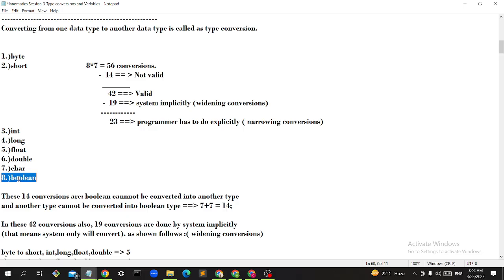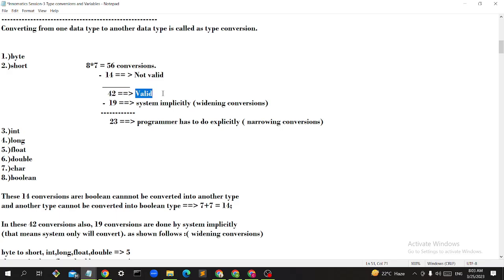So how many conversions can I minus from 56? 14 conversions: 7 forward and 7 backward. Boolean to other types is 7, other types to boolean is 7 again. Those 14 conversions are not valid. So how many conversions are left? 42 conversions. Out of these 42 conversions, all are valid.